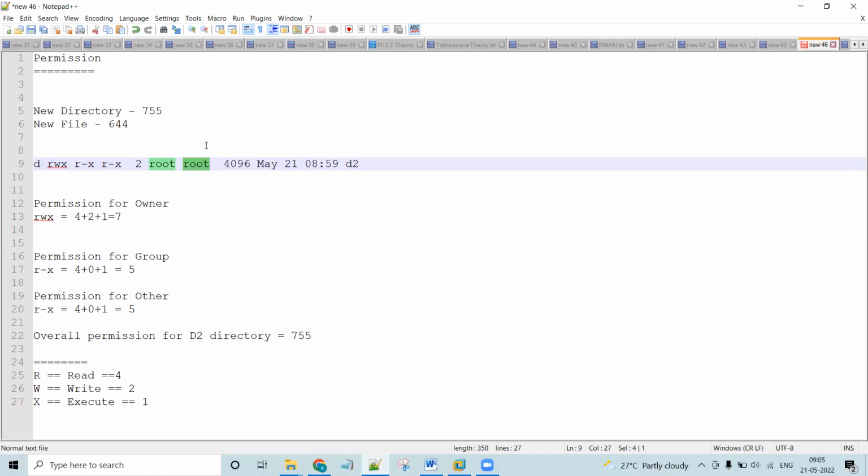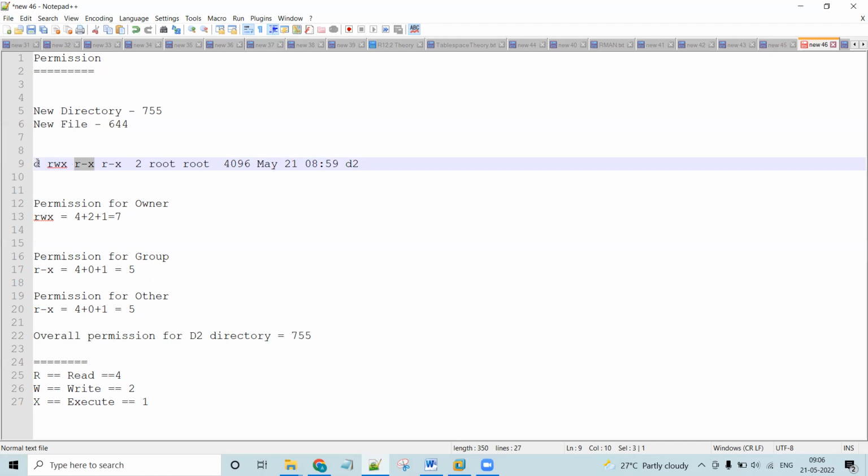Apart from the root user, there might be other users also in this group, and this permission will be applicable for them. In real time it will be like this. For example, here Akram is there. Akram belongs to the DBA group, so here you might see DBA. In the DBA group, apart from Akram, there will be 9 more users. Whatever permission is there, that permission will be applicable for the entire DBA group.